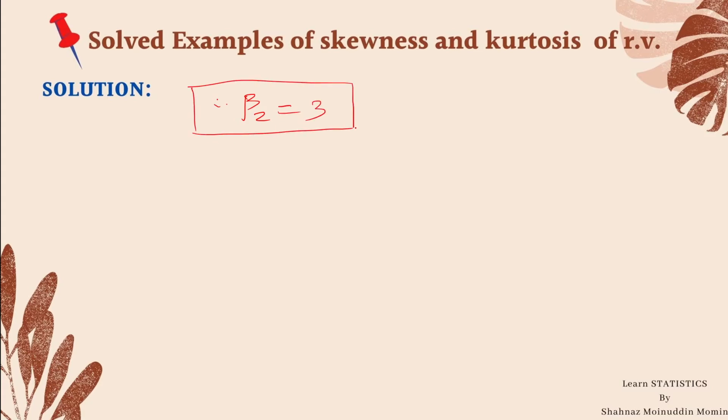We know that if beta 2 is 3, then the corresponding distribution is a mesokurtic or normal distribution. Therefore, the distribution of random variable x is mesokurtic or normal. Means if we plot a curve, then it looks neither so peaked nor so flat.